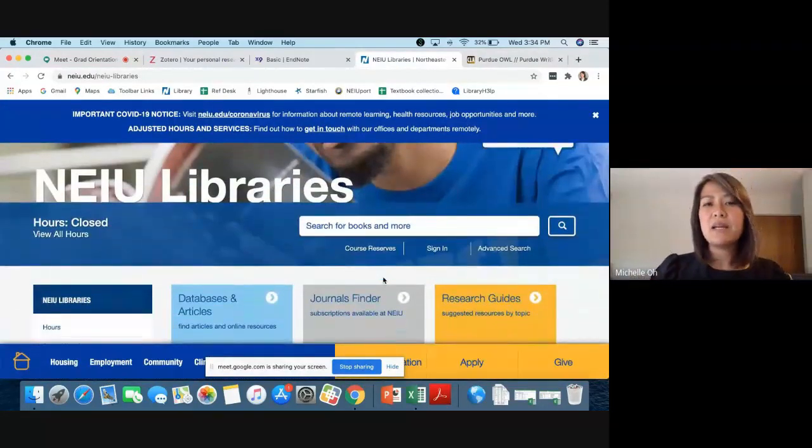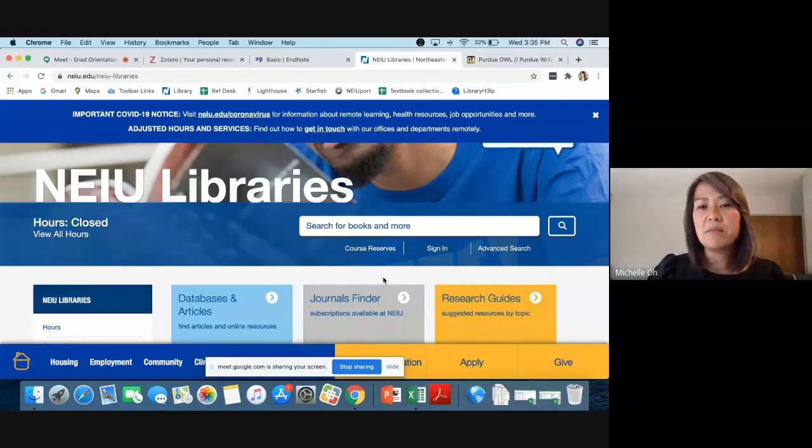And to take it a step back, I'd like to introduce you to the system that we're a part of. It's called iShare. And so Northeastern Illinois University's libraries is a part of a group of libraries in the state of Illinois that are mostly college and university libraries. And we share books with over 90 of them in Illinois. So in other words, what that means is that you have access to the books at University of Illinois at Urbana-Champaign, as well as DePaul, and you can request books for free. You can request things for about a month, and you can renew things for up to 3 times.